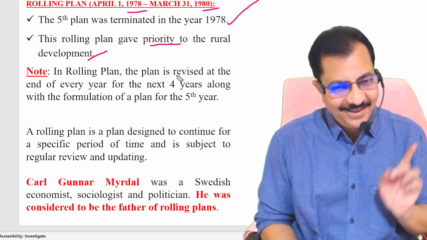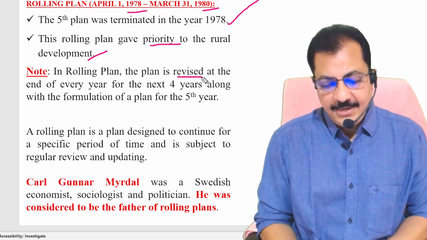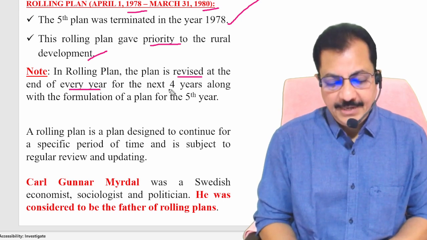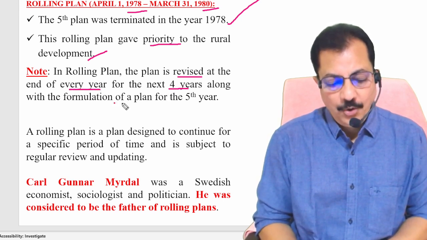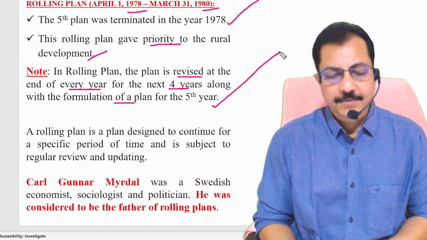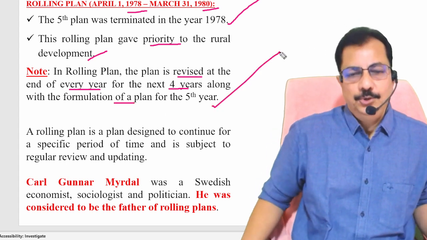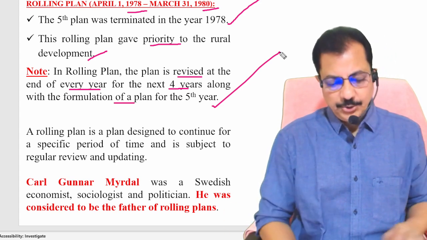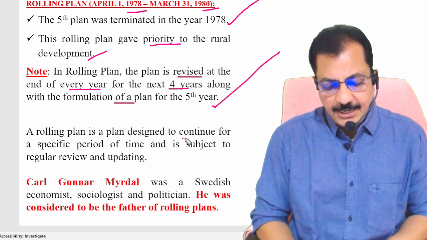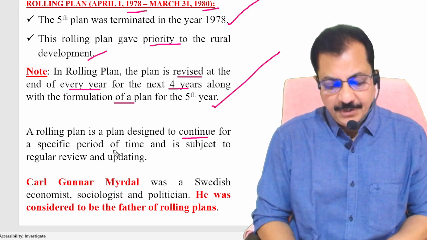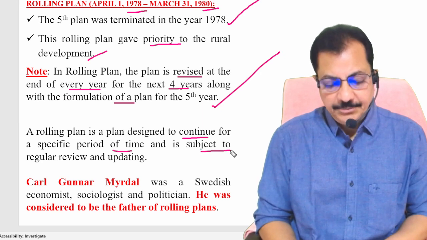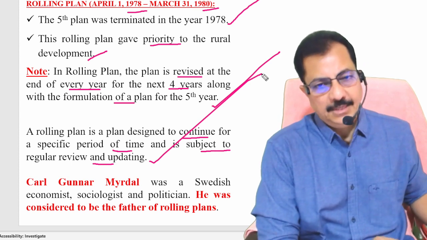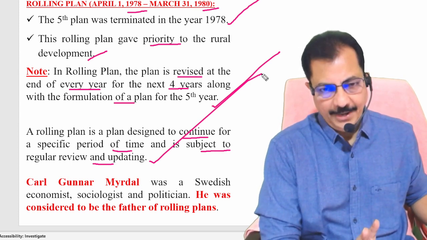I told you already in the earlier class, the plan is revised at the end of every year for the next 4 years, along with the formulation of a plan for the fifth year. Do you remember this? I already explained this to you. Okay, let's go ahead. This is designed to continue for a specific period of time and is subjected to regular review and updating. This is the basic purpose of the rolling plan.